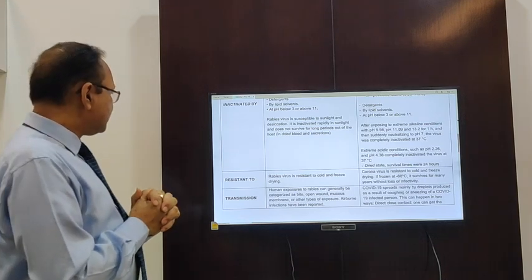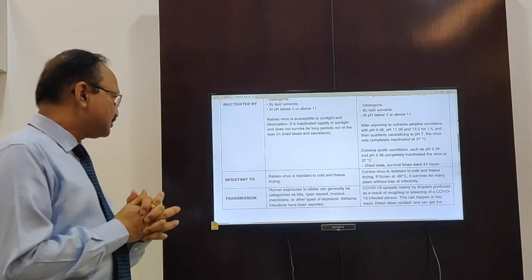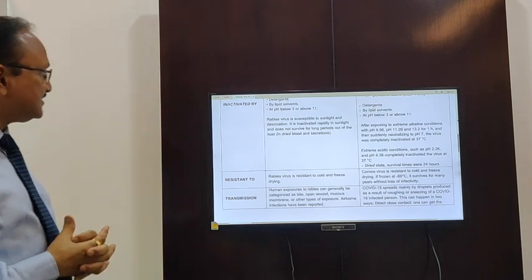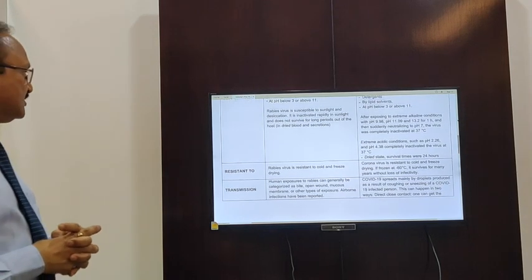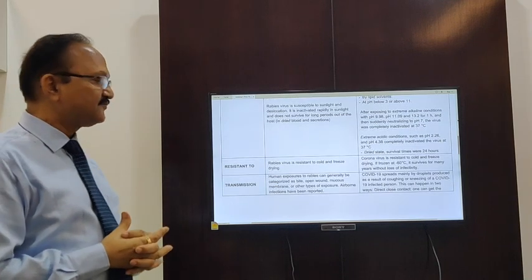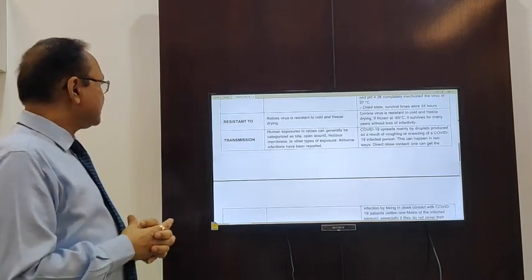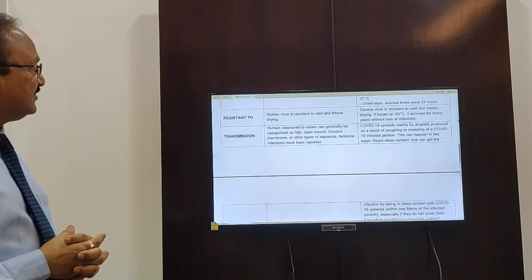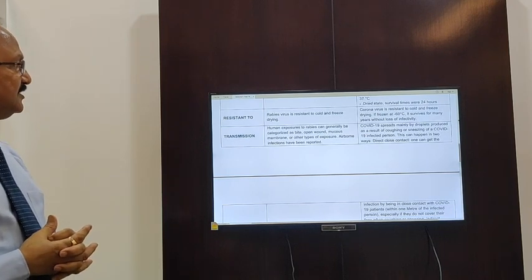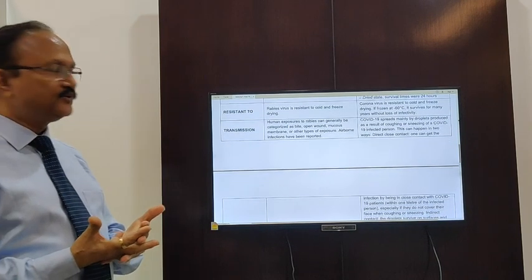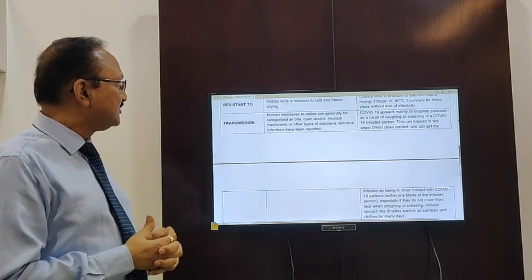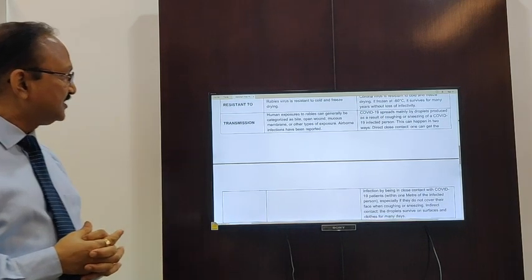And as far as transmission is concerned, human exposure to rabies can generally be categorized as bite, open wounds, mucous membrane or other types of exposures. Airborne infections have also been reported, whereas Covid19 spreads mainly by droplets produced by coughing or sneezing of a Covid19 infected person.